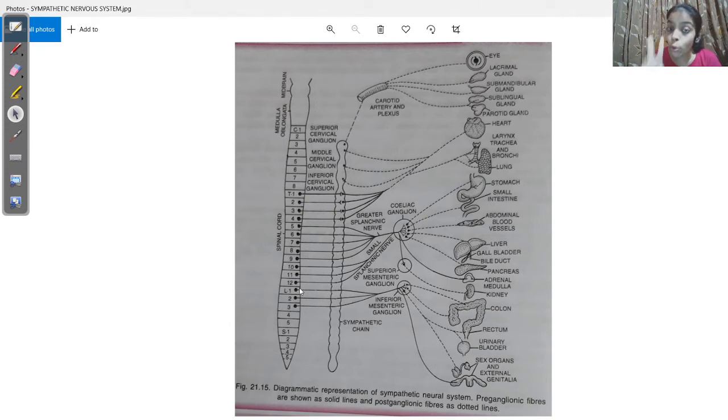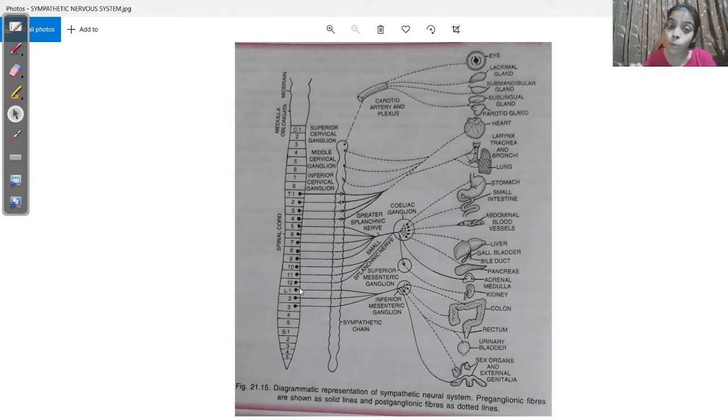So from these two regions, the preganglionic nerve fibers of the sympathetic nervous system arise. Okay? And that is why the sympathetic nervous system is considered to be thoracolumbar outflow.